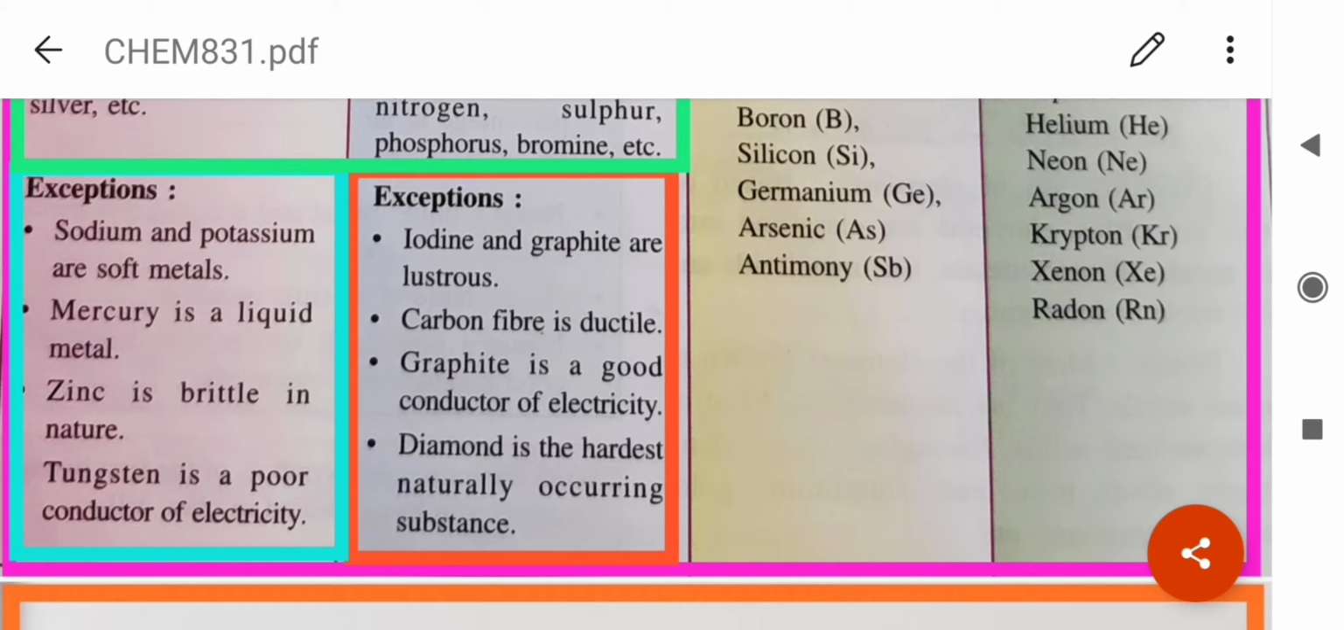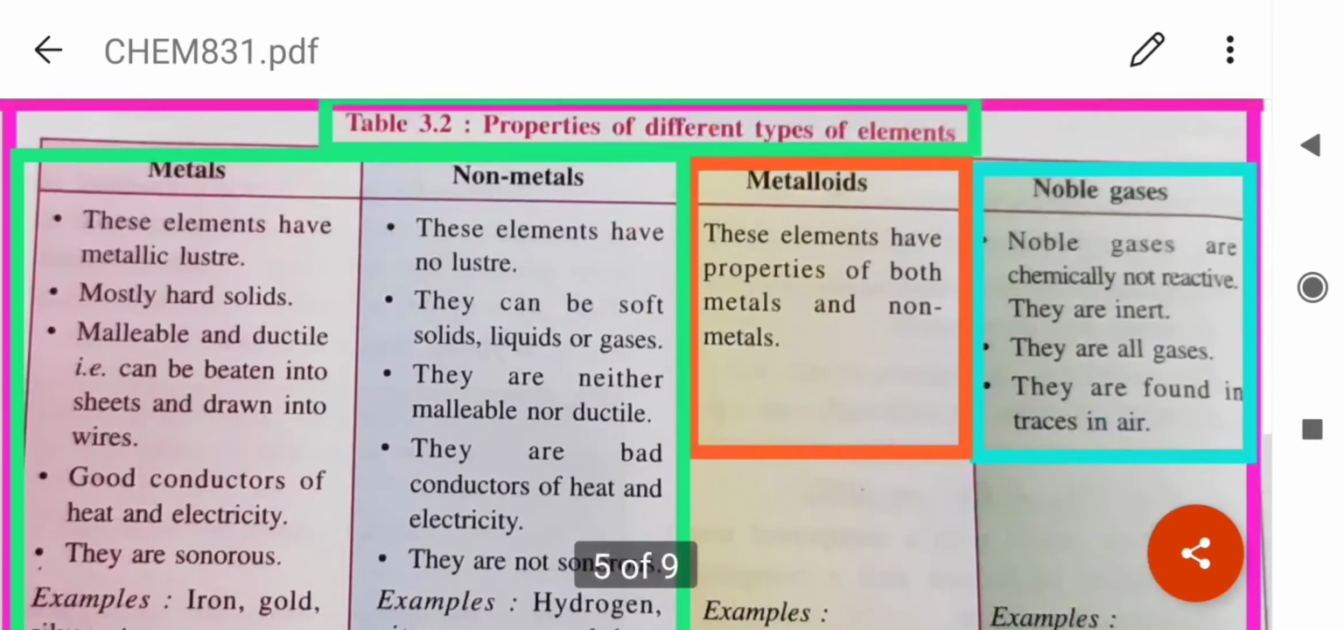Now non-metals, iodine and graphite are lustrous, they have shine. Carbon fiber is ductile. Graphite, though a non-metal, is a good conductor of electricity. And of course, you all know diamond is the hardest naturally occurring substance. Then let's come to metalloids.